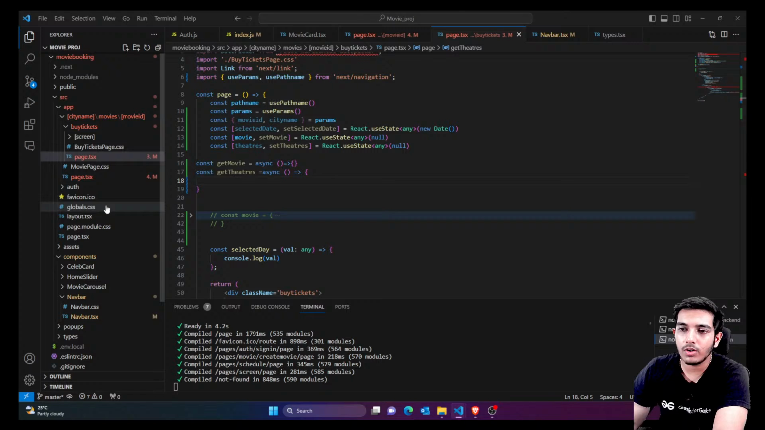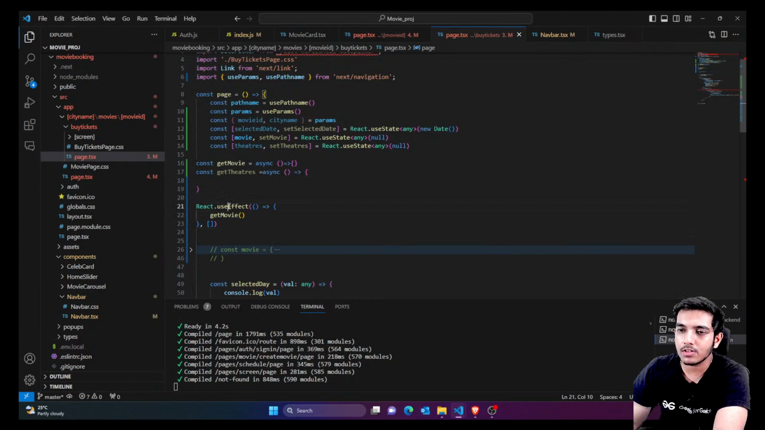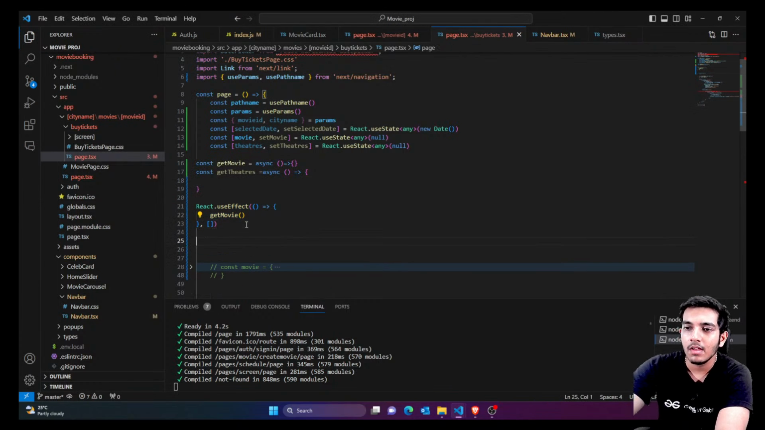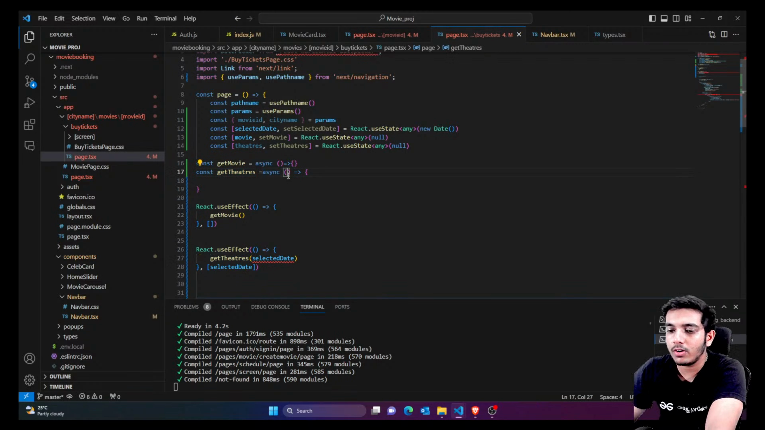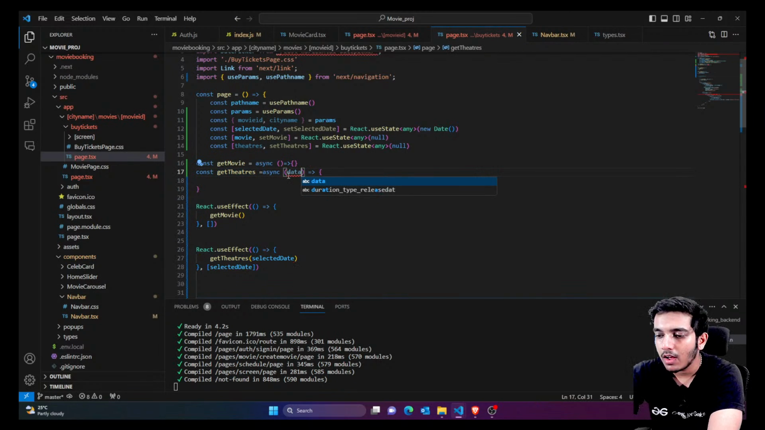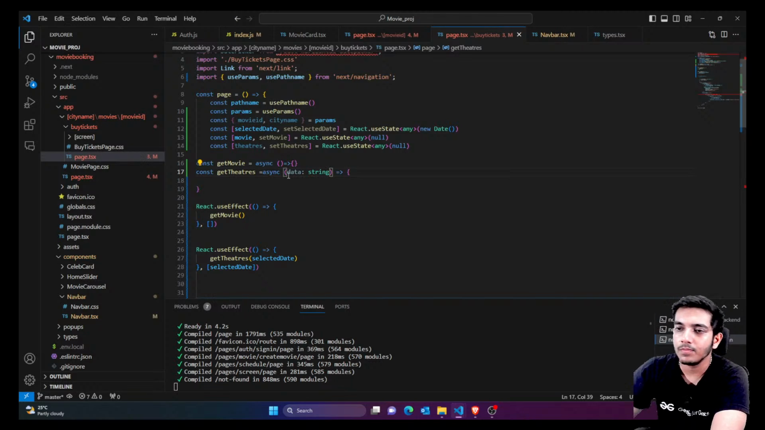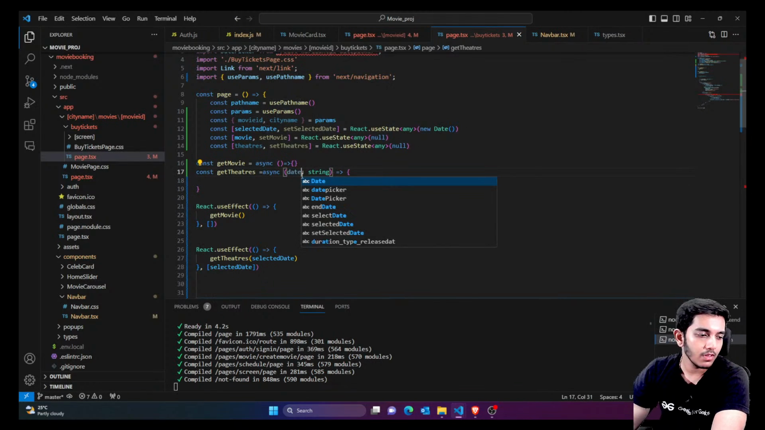And what we are going to say is that, first of all, whenever the page loads, just call the movie data. But whenever there is a change in date, according to the date, we are going to show the theater. So whenever there is a change in date, according to that, we are going to call the theaters. And one more thing here, we are going to pass the date as a parameter, and it would be string. So that's what I have defined here. So date, it's actually a date.